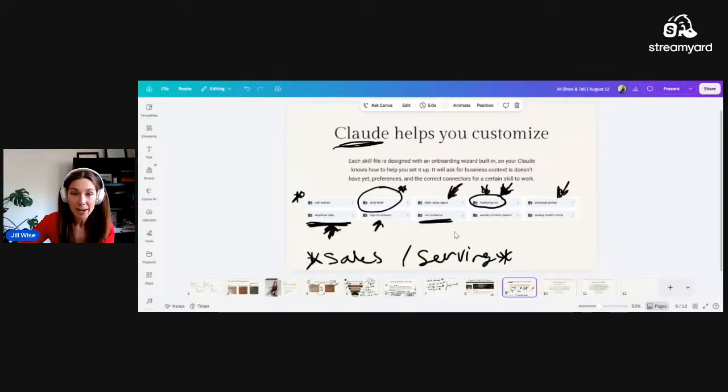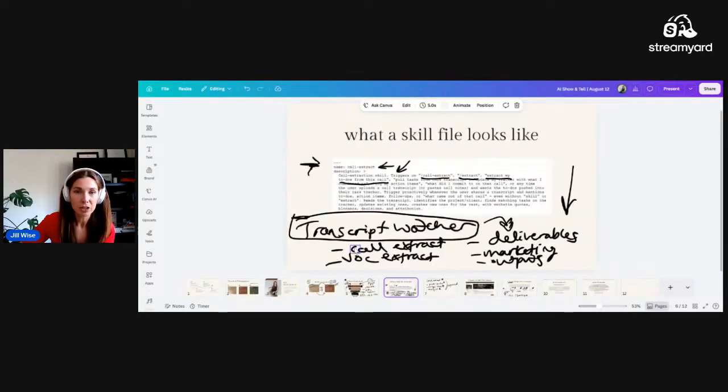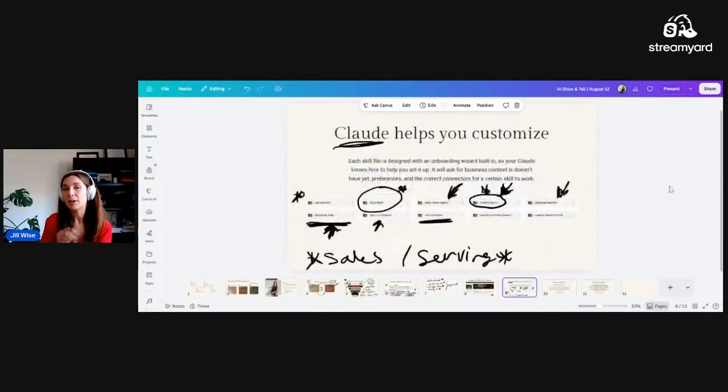If we take it back a step, I was talking about my transcript watcher agent also has access to this. At the same time as pulling my to-dos and doing all of these extra bits and pieces, it is also using the VOC extract skill and adding into my messaging library, my database, so that when I am going to create a new offer, I can reference that. When I'm going to write new copy or come up with a new angle, I can reference that. My agents can reference that. We can pull the exact language that clients and leads are using with this skill. So this one is so valuable.